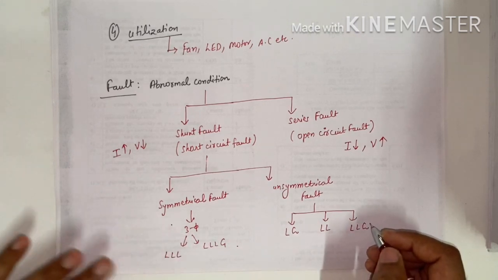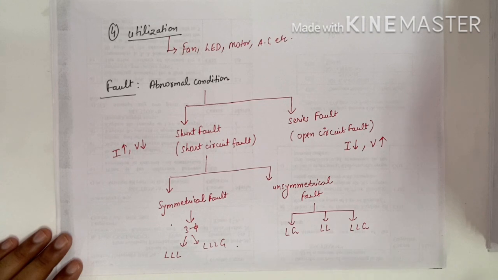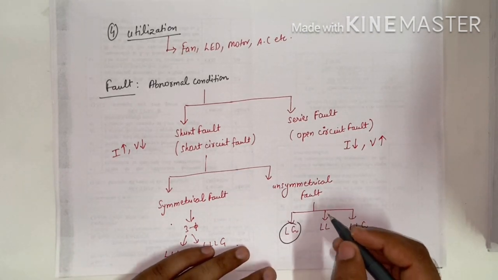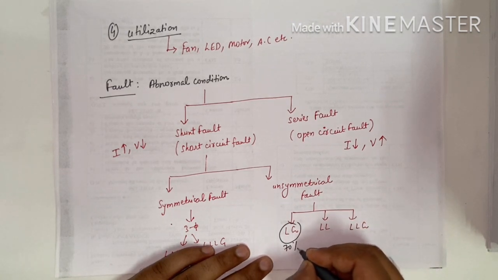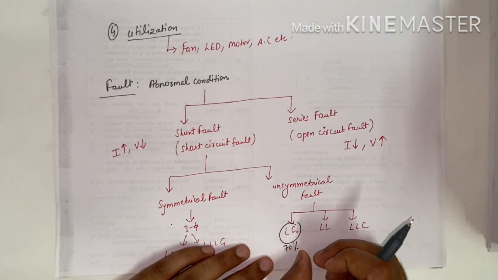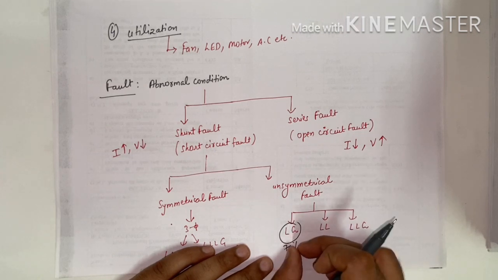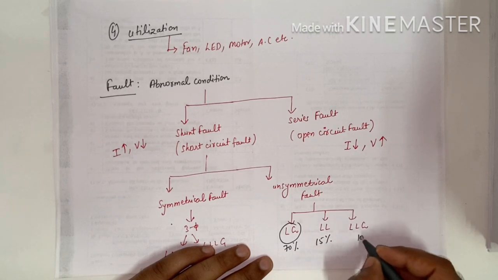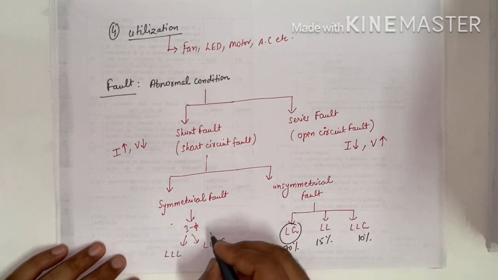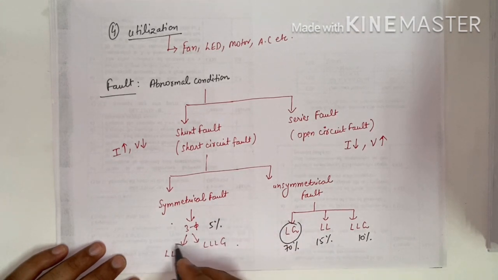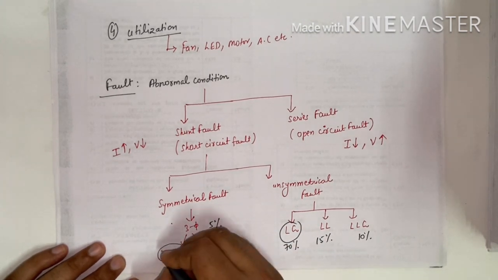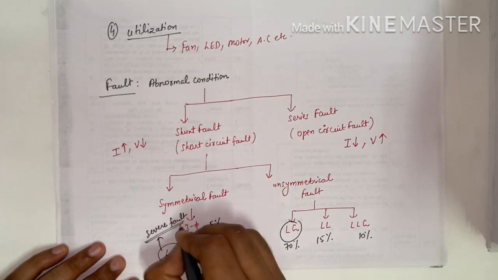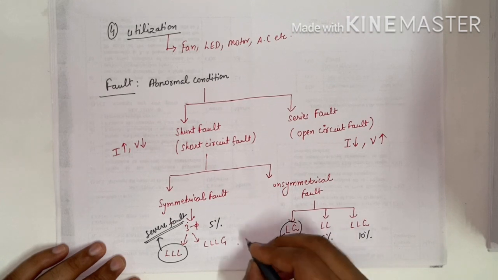Okay, so actually line to ground fault is the most frequently occurring fault. In practical conditions, line to ground fault occurs in 70% of cases. This happens 15%, this happens 10%, and the remaining 5% is the three-phase fault. Triple line fault is a very severe fault. This is the most severe fault of the power system, and this other one is the most occurring fault.